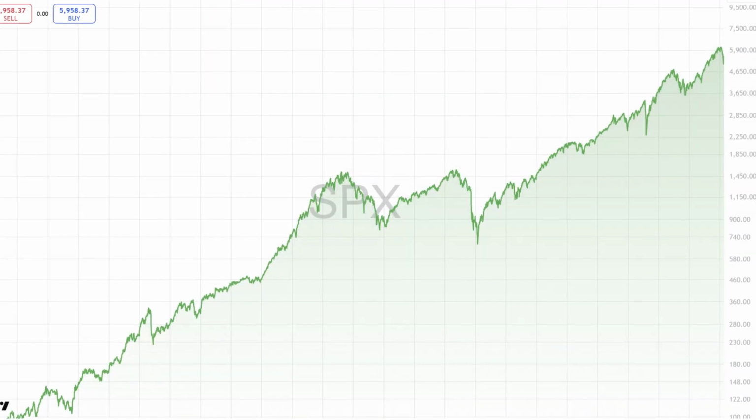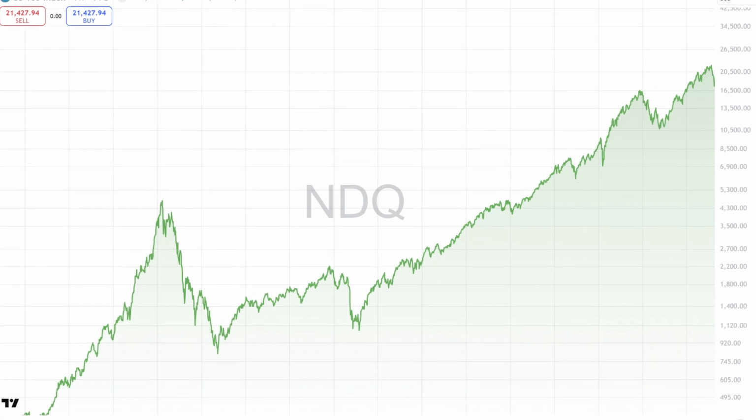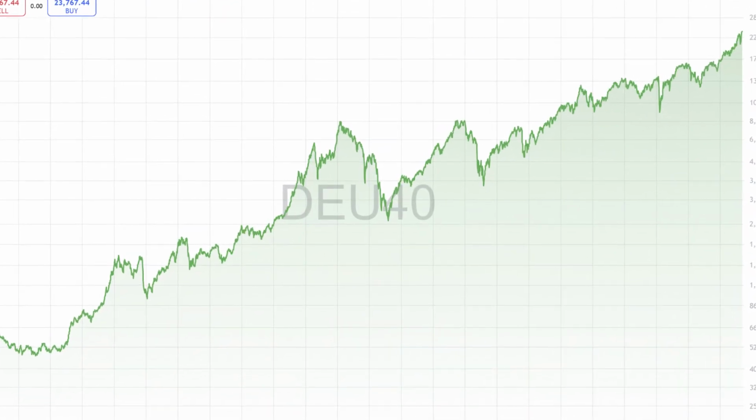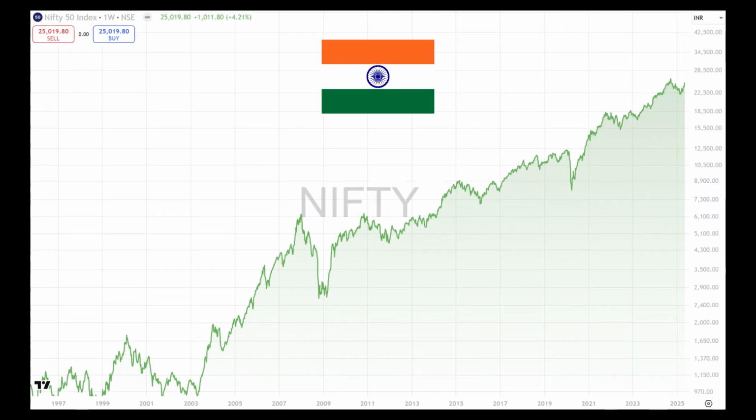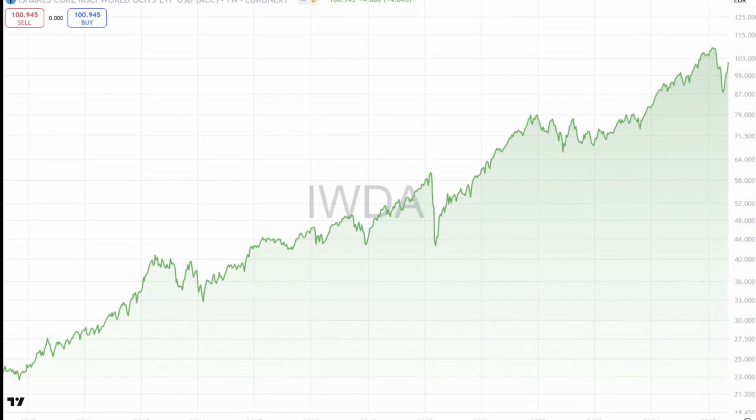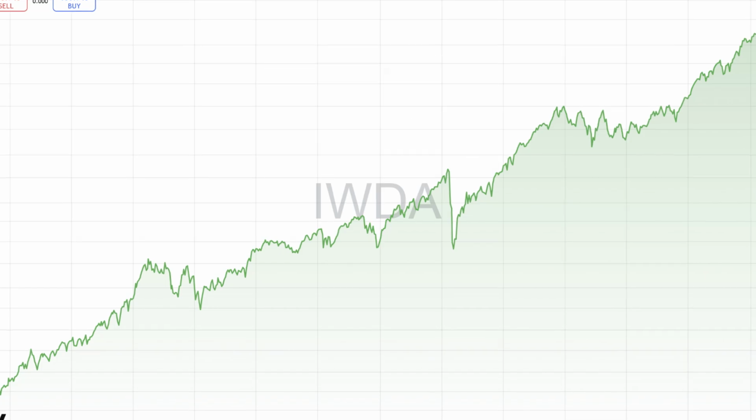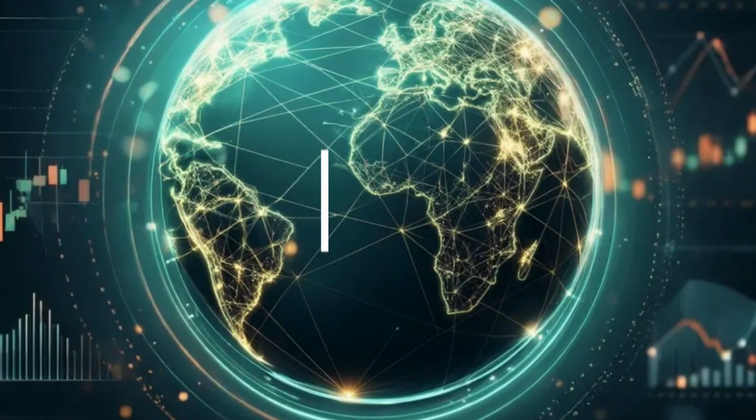Have you ever wanted to invest in index funds like the S&P 500 or the Nasdaq, tracking the performance of the US market? Or maybe in European markets like Germany, or even in Asia, like China or India? More generally, have you ever thought about investing in the world's best companies with the MSCI World? Well, today, that's totally possible thanks to ETFs.